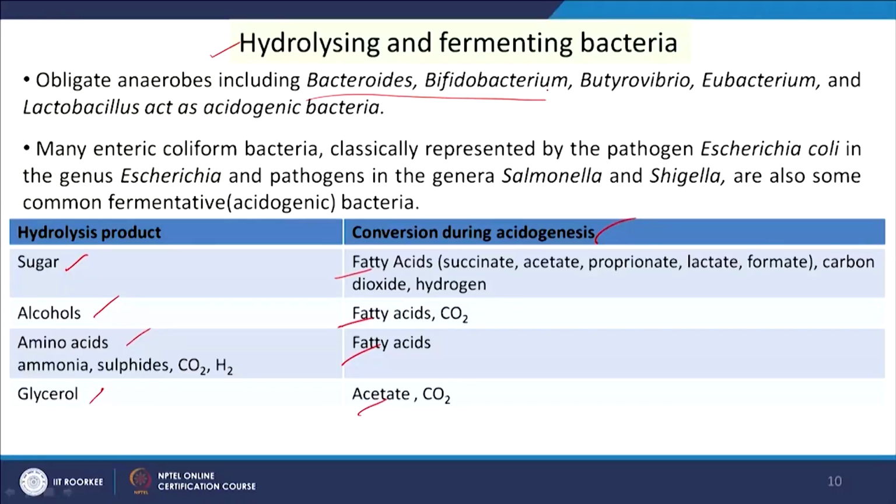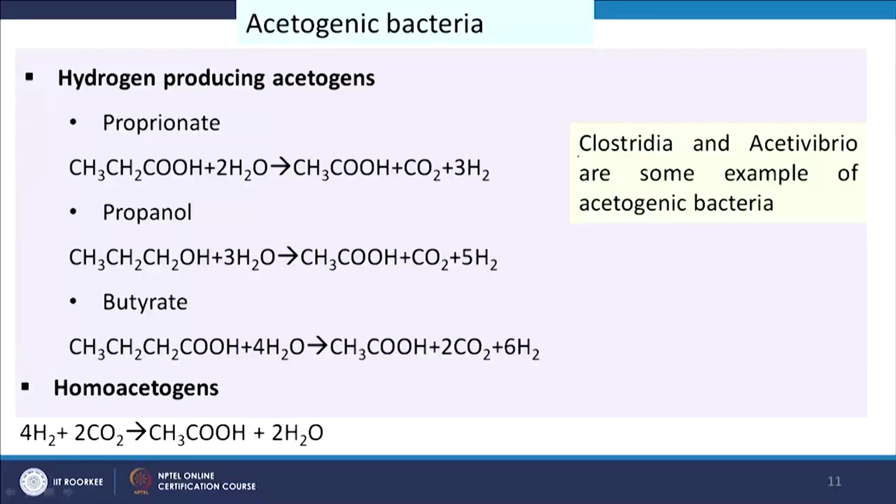Some examples of these bacteria are also given here, that is Bacteroides, Bifidobacterium, Butyrovibrio, Eubacterium and Lactobacillus. Those act as acetogenic bacteria. E. coli also helps in this process. Now, we will see the acetogenic bacteria. Clostridia and Acetivibrio are some examples of acetogenic bacteria.